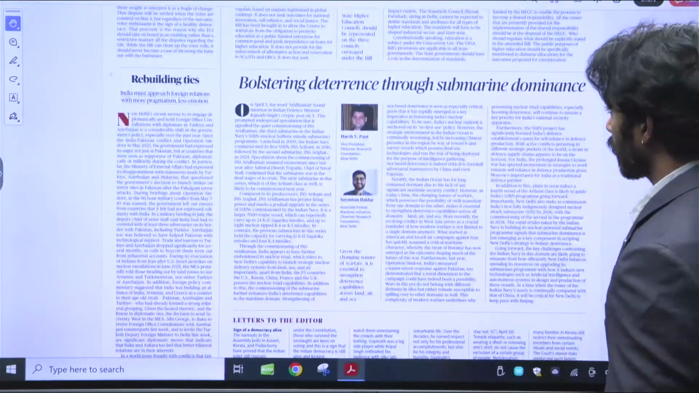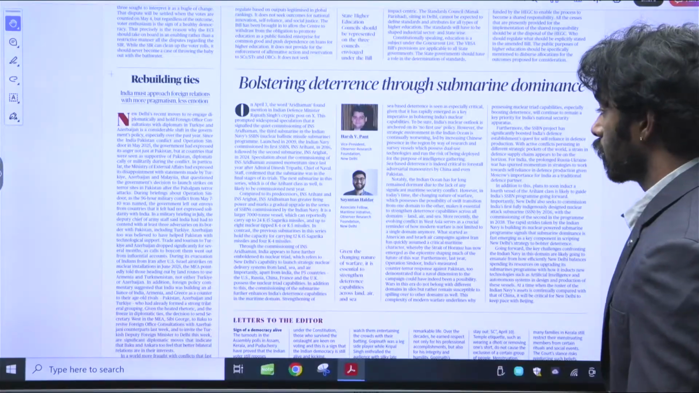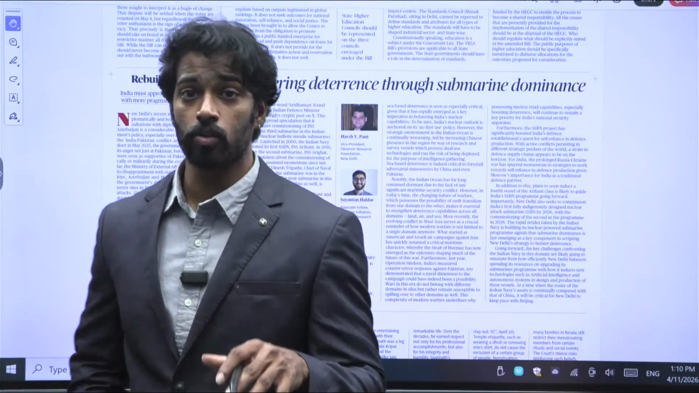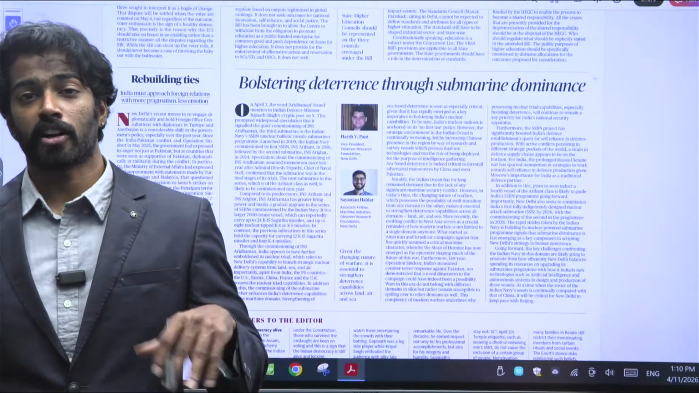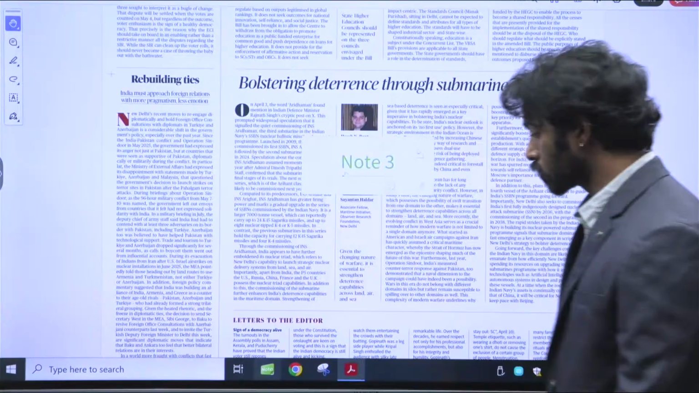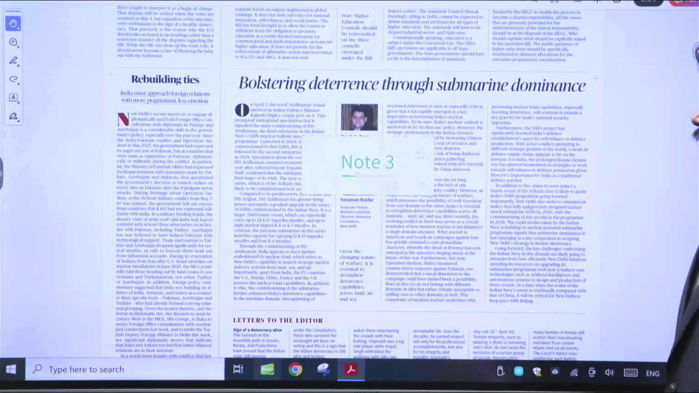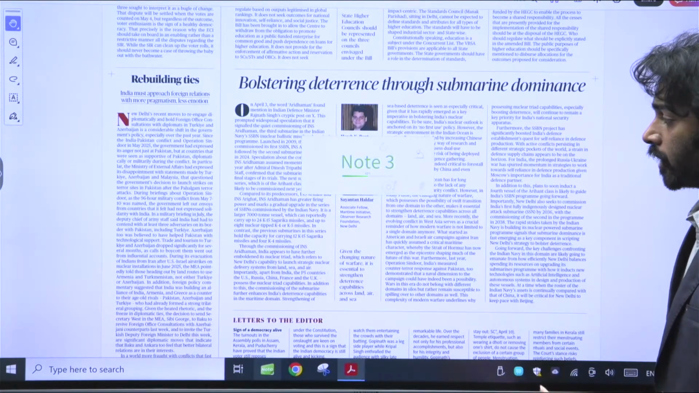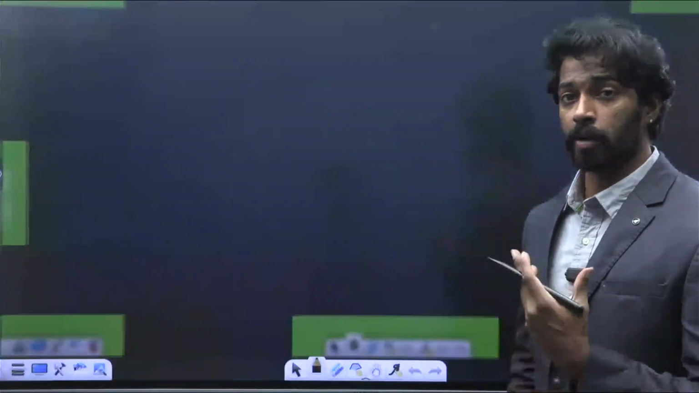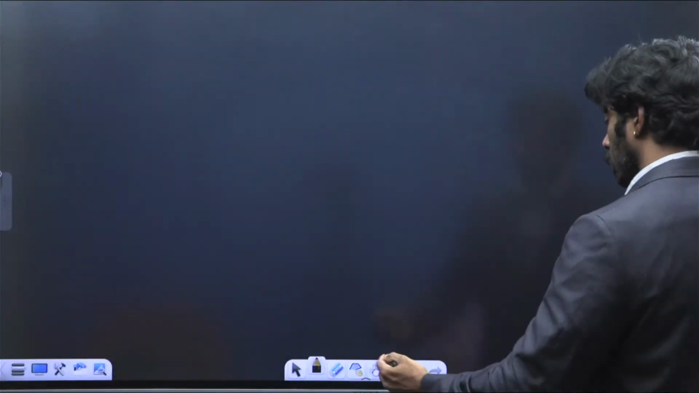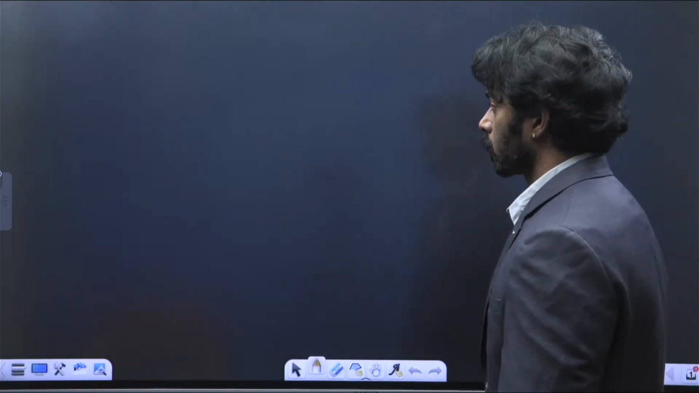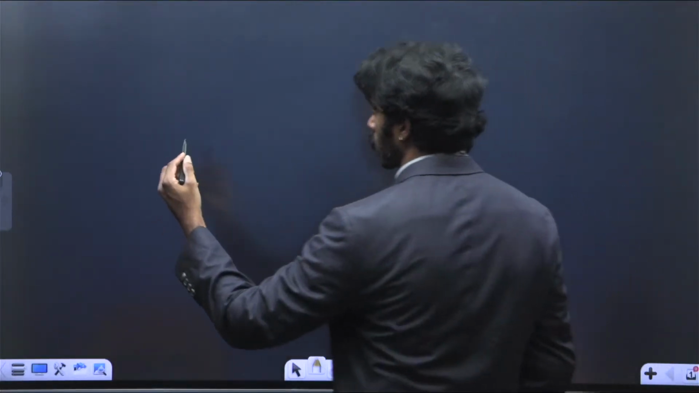Now, bolstering deterrence through submarine dominance. Now, this particular editorial, I don't think there is much information, but I would like to explain some concepts that are really important for prelims, right? I'll explain those concepts through the note. Basically, this editorial is talking about SSBN and SSN. I'll also explain the concepts of cruise and ballistic missile. So you need to keep a little concentration on this particular editorial, right?